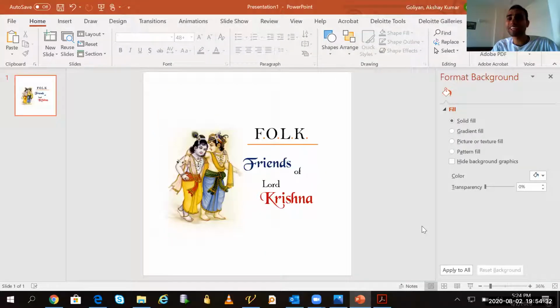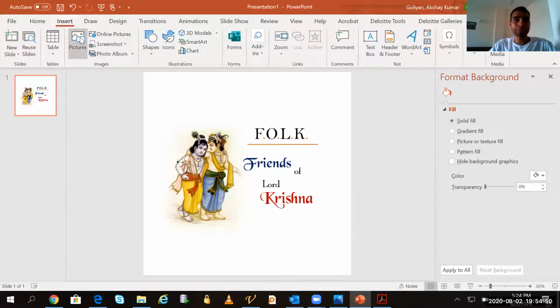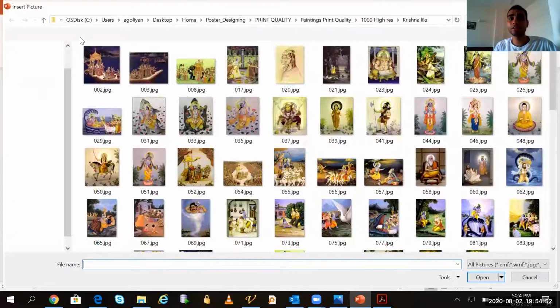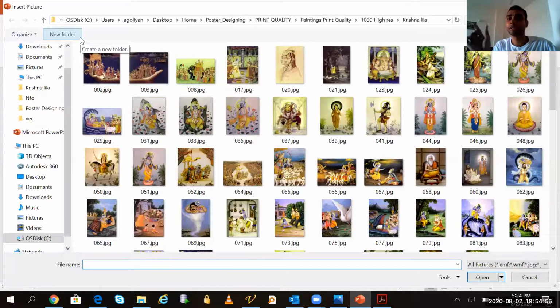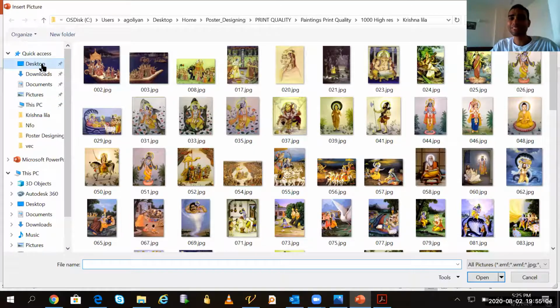Now I will show you one very nice technique, Prabhuji. While designing a poster, it is always good to put some very small images somewhere in the poster. It will make the poster look very beautiful. It is like icing on a cake. So I have already downloaded one image of a peacock feather, because whenever I'm writing Krishna, we can always add an image of a flute or peacock feather. It will look very beautiful.